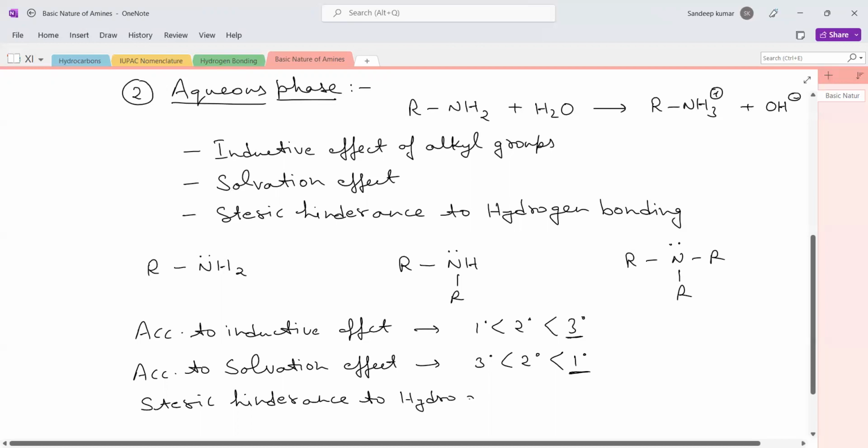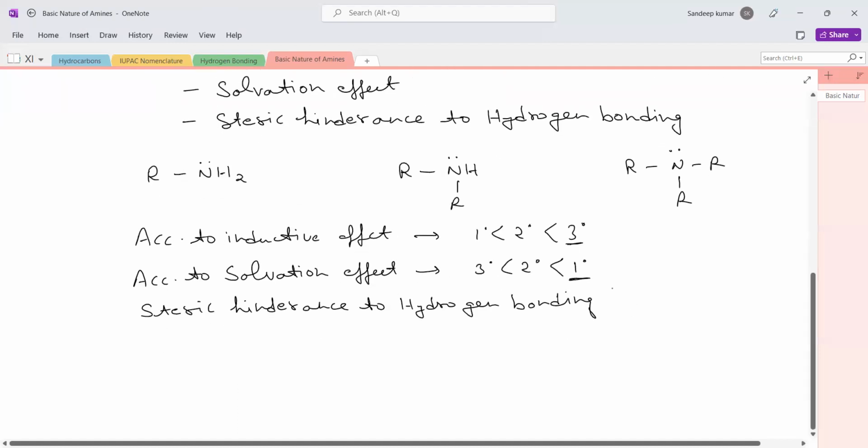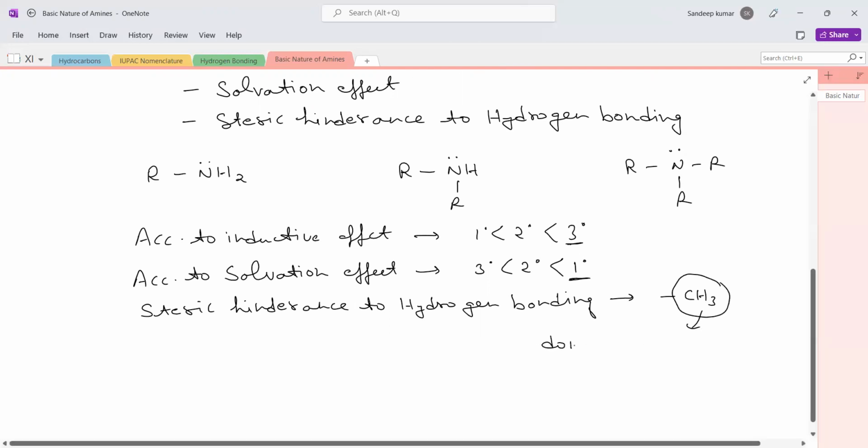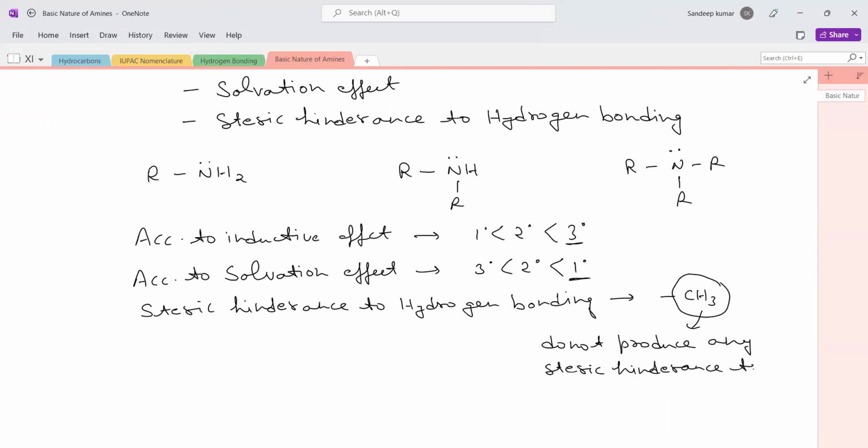Hydrogen bonding. When we have a small alkyl group, like the methyl group CH3, this methyl group does not produce any steric hindrance to hydrogen bonding.